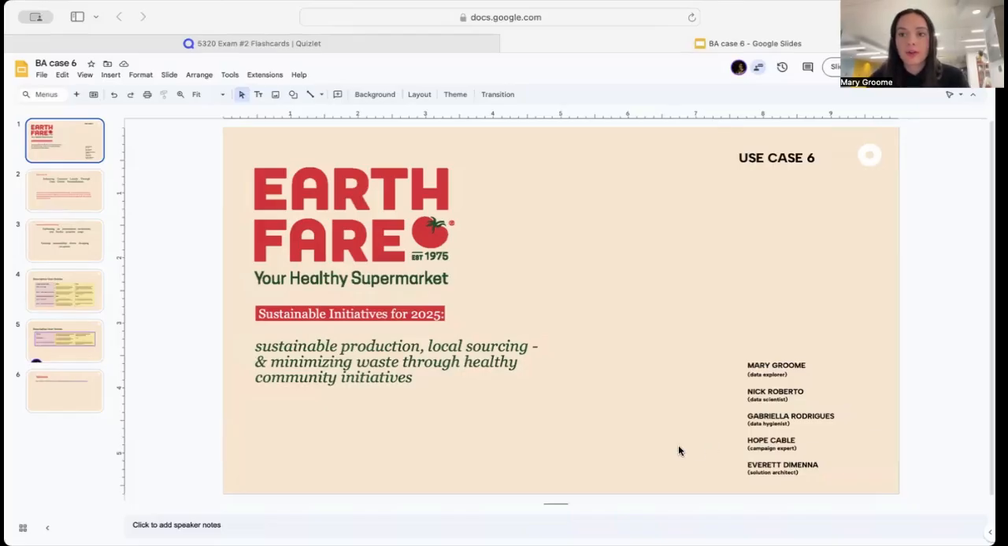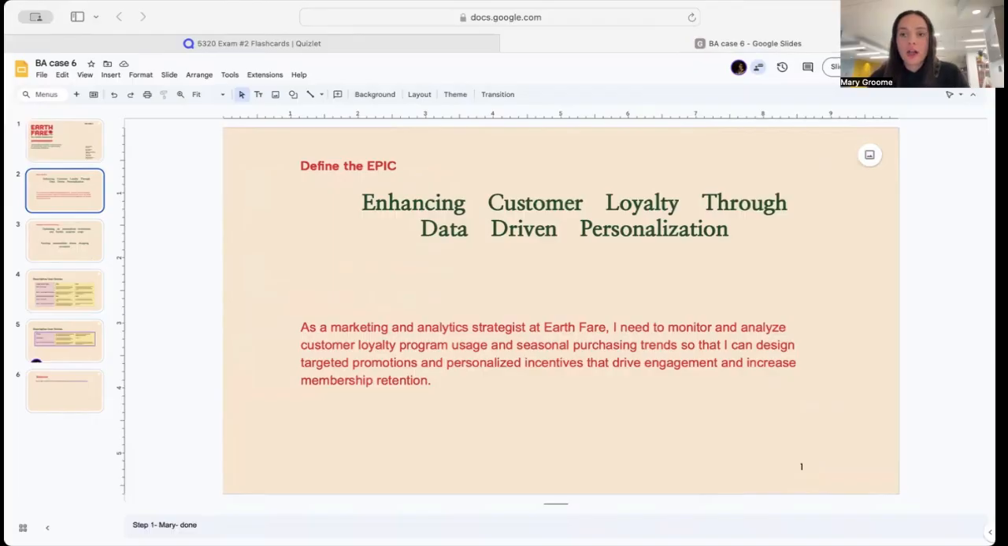Guys, so we're going to start by going over case six. So for us, our group is Earth Fare, the supermarket located here in Boone. So starting off with defining the epic, our epic would be enhancing customer loyalty through data-driven personalization.